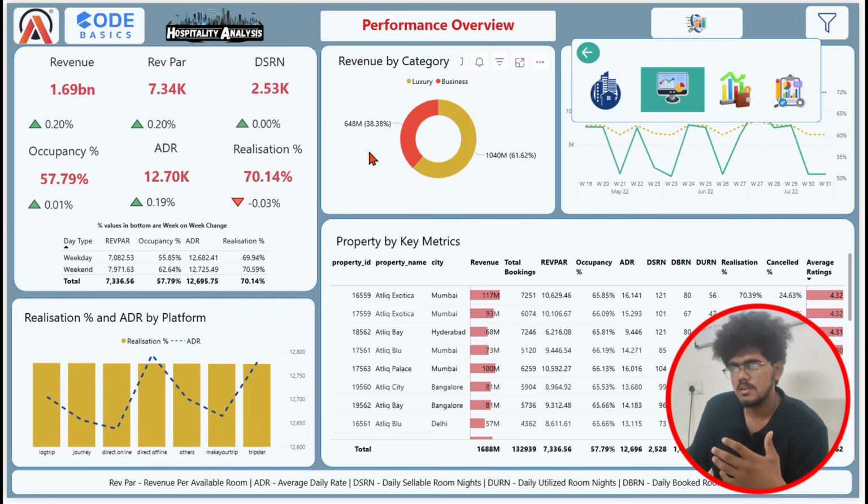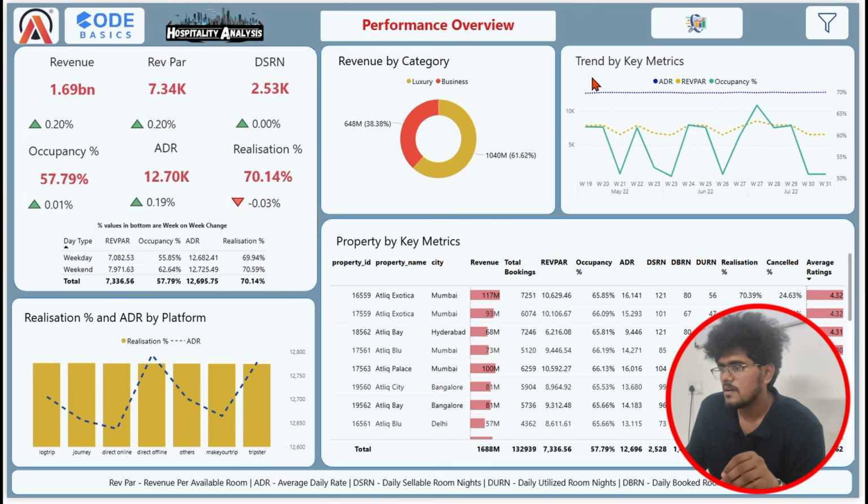As I mentioned earlier, we have two properties, luxury and business, and you can see in this chart that luxury performed well, contributing $1 billion. As I mentioned earlier, AtliQ Grands promises and delivers. So they promise to give the premium experience to the customer, and that is why it reflects in revenue. And this is the trend by key metrics chart, which is the comparison between ADR, RevPAR, and occupancy percentage.